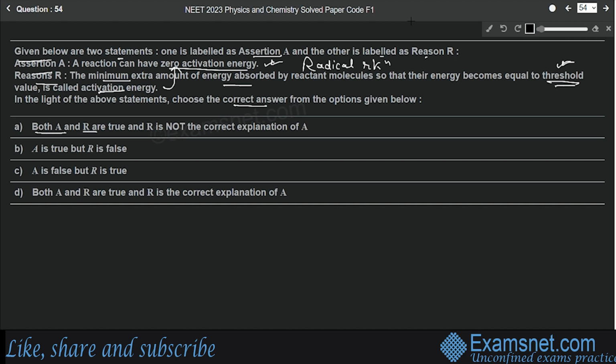Both A and R are true, but R is not the correct explanation of A. And here you should remember that the type of reactions which have zero activation energy will be independent of temperature. Their rate constant will not vary with temperature.